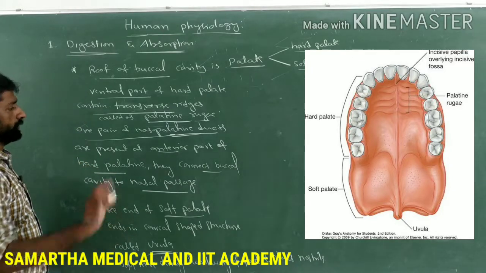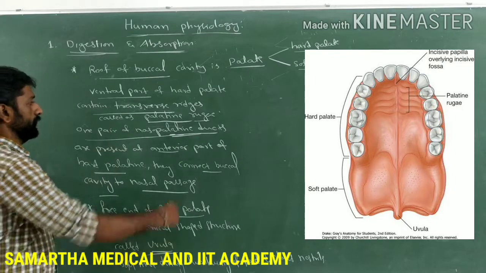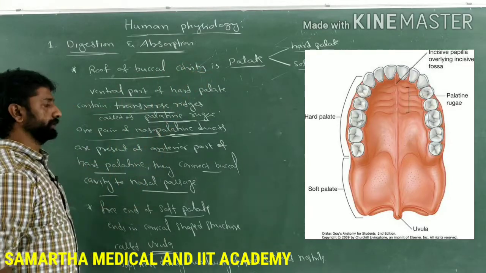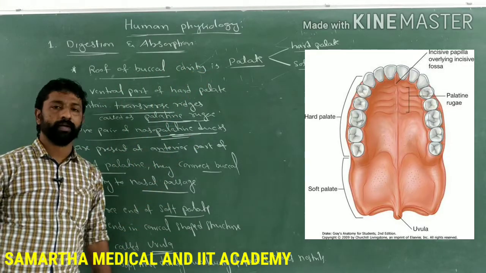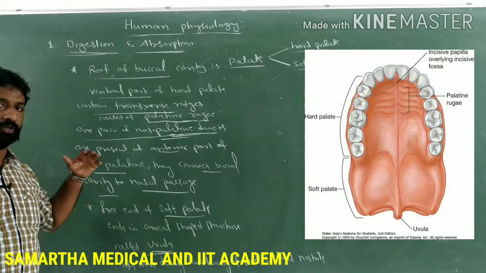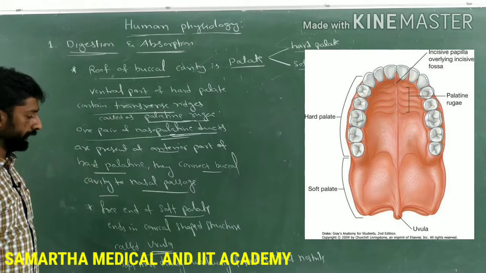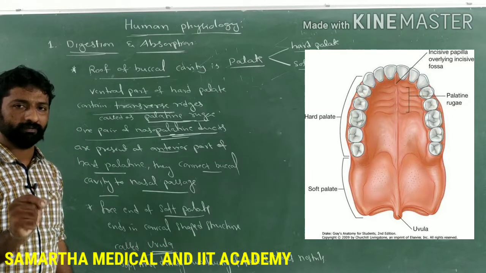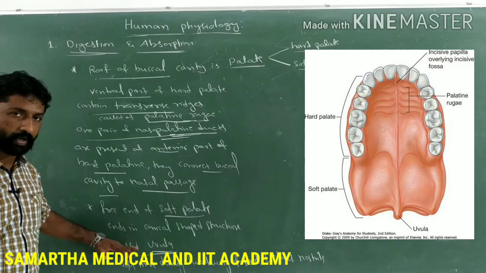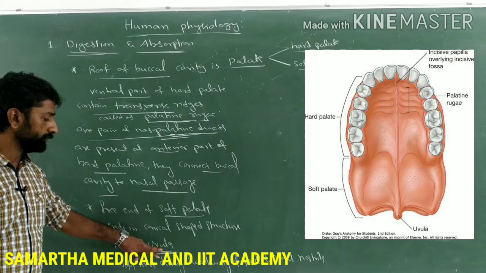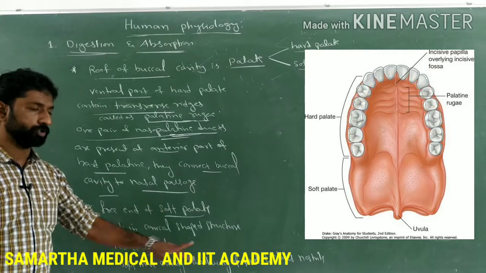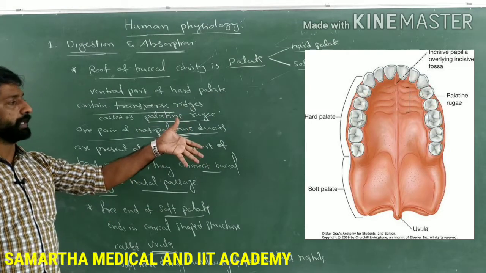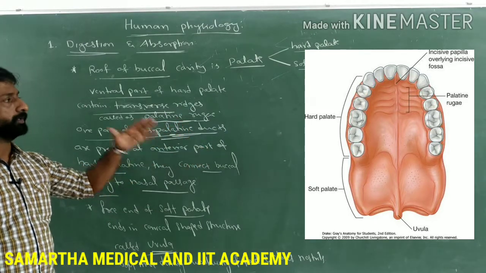Right? So very important things to be remembered for the NEET examination are: what do you mean by palatine rugae and where they are present; what do you mean by palate; what are nasopalatine ducts, what is their function, means which structures they connect; and what is the function of the uvula? The uvula is nothing but a conical flap-like structure present at the free end of the soft palate, right? Along with the uvula, the soft palate closes the nostrils during the swallowing of food. Is it clear, guys? This is what the diagram represents: the hard and soft palate, and uvula. Make note of these points now.